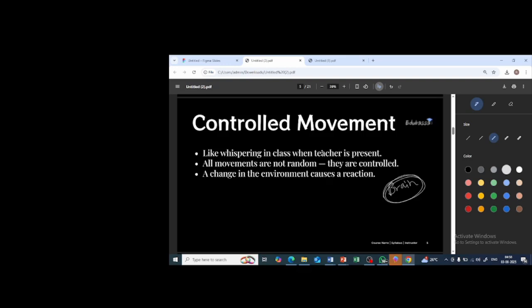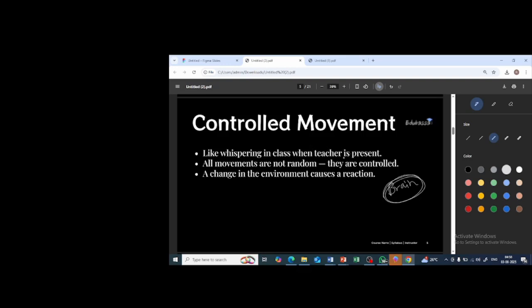For example, just consider the class is going on and the teacher like me is teaching you. What happens? Will you speak loudly in the class? Obviously no. You will whisper because you know the teacher is present. If you speak loudly, the teacher will beat you or she will scold you, isn't it? For that reason, you will start whispering. This is the controlled movement because the information is sent to the brain that you have to whisper, not to speak loudly because the teacher is present.